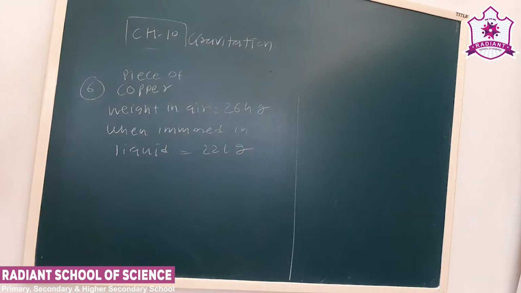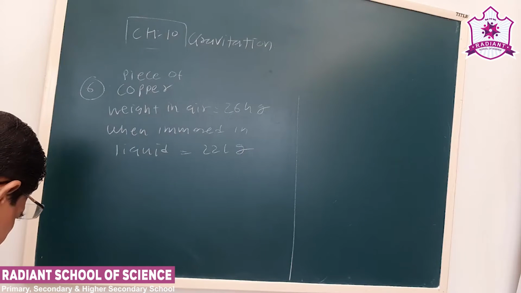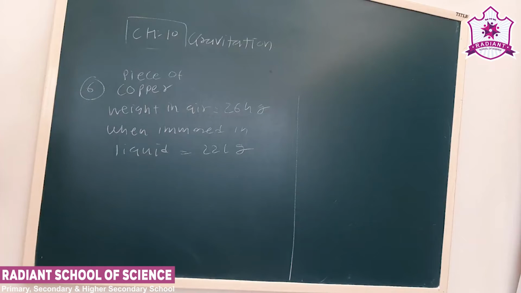Okay, see, weight in air is 264 gram, and in water it is 221 gram.